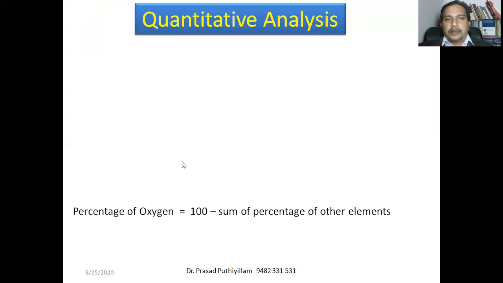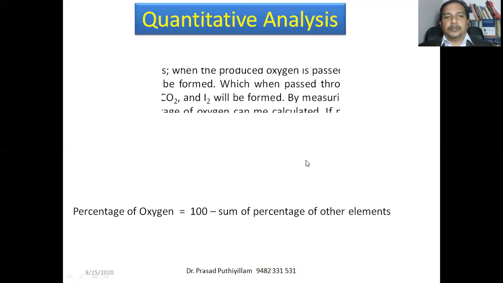Now the last one. After carbon, hydrogen, nitrogen, sulfur, halogens and phosphorus, the remaining is oxygen. Oxygen can be calculated easily because the total percentage of our compound will be 100. Therefore, it can be calculated by subtracting the sum of the percentages of other elements from 100. Or we can calculate oxygen separately.